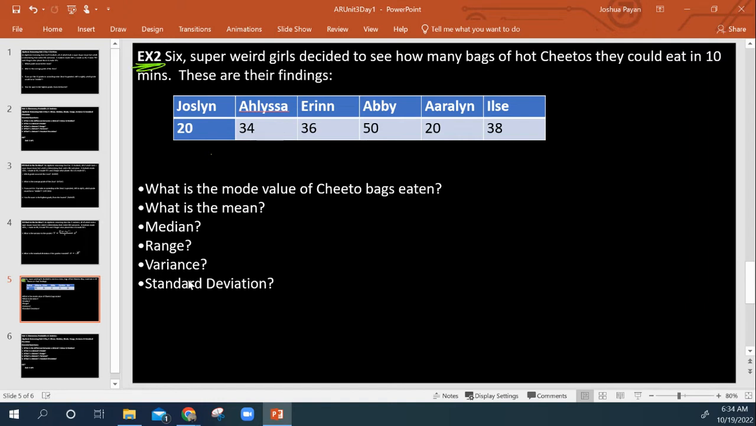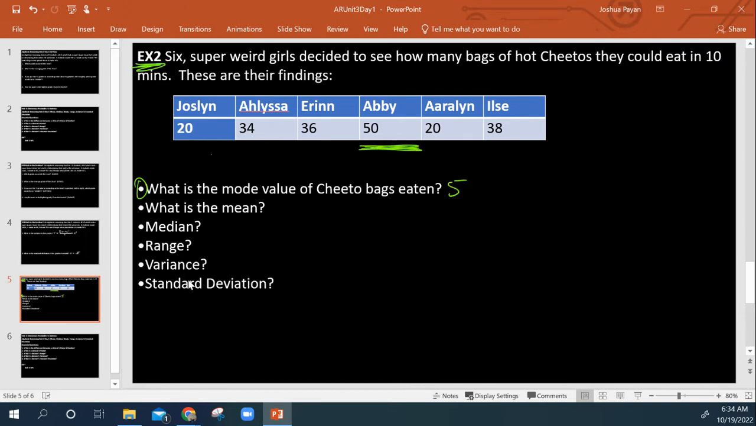So six weird little girls decide to see how many bags of hot Cheetos they can eat in 10 minutes. These are their findings. So Jocelyn ate 20, Alyssa ate 34, Aaron ate 36, Abby ate 50, Erilyn ate 20, and Ilsa ate 38. Right? So first thing we're being asked is, what is the mode value of Cheeto bags eaten? Well, Abby takes the cake here, right?